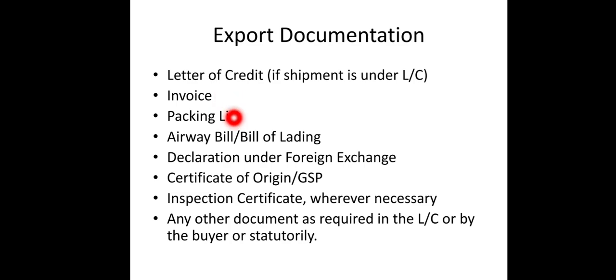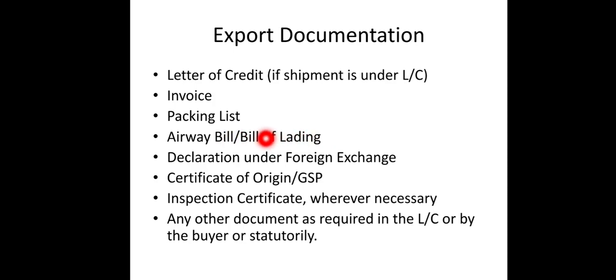Packing list means, whatever goods you are loading on the ship or on the plane, whatever contents are there in your consignment or in your parcel, the list of all those products, their size, shape, quantity, quality, expiry date, the name of the importer, the name of the exporter, each and everything has to be mentioned. After you submit all these three documents to the ship owner or the person who is doing the shipment, that ship owner will provide you the bill of lading.